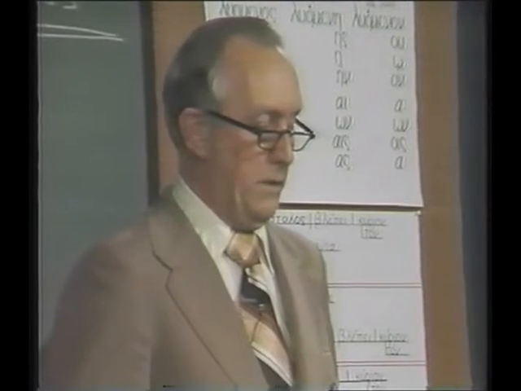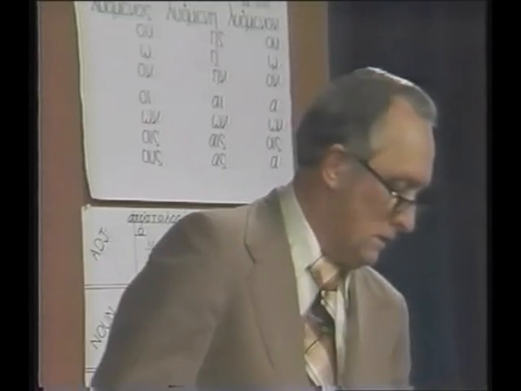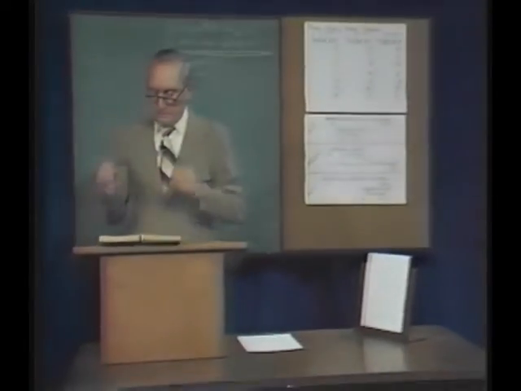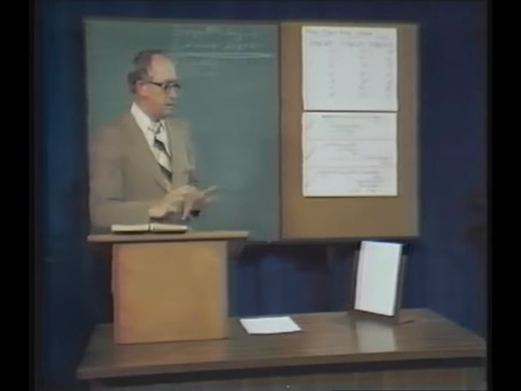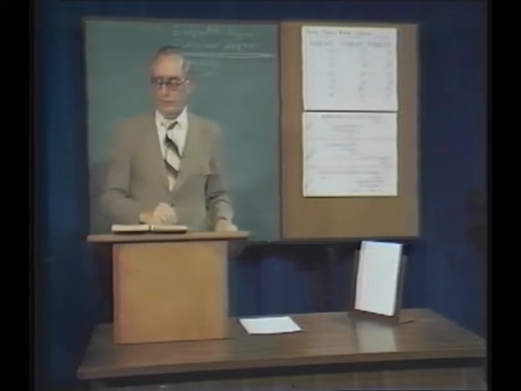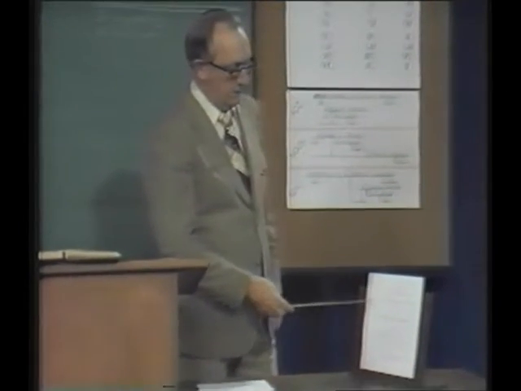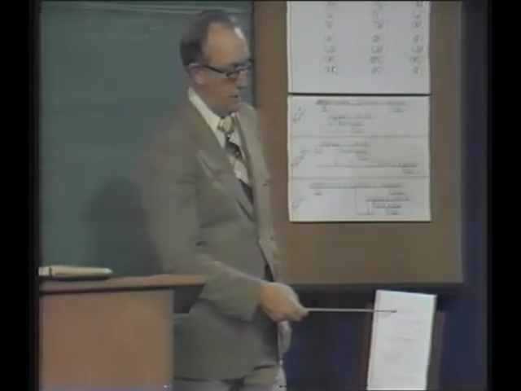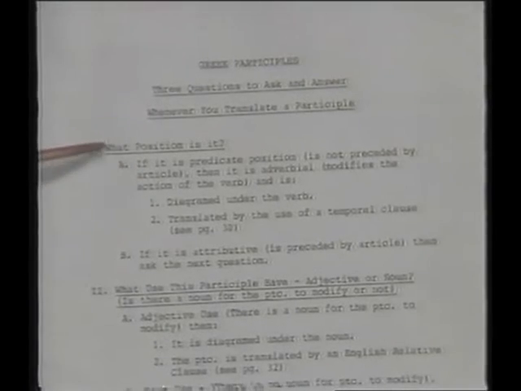Then, I think we'll stop here and look at that adverbial usage in the workbook. We have a system, as you see on page 29 of the workbook, that helps you to put this in kind of a flow chart form. Now, the cover sheet, page 29, says there are 3 questions to ask whenever you translate a participle. Now, the adverbial participle is going to be in the predicate position. That is, it's not going to have the article. So you say to yourself, what position is this participle?